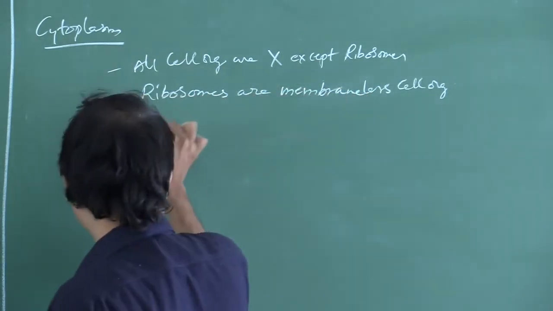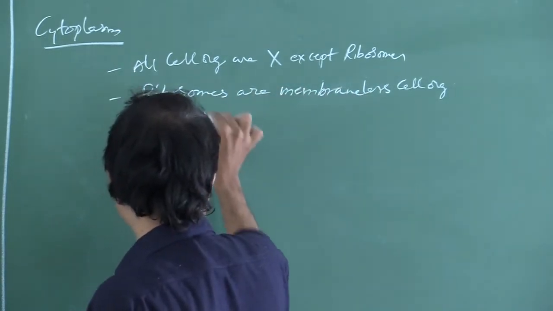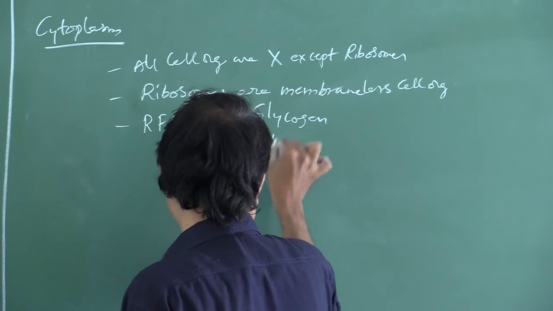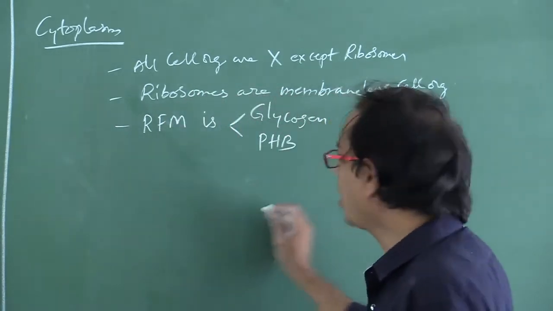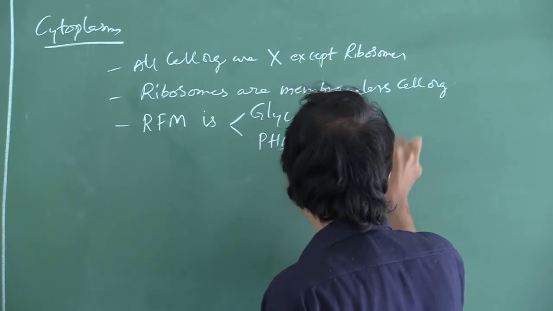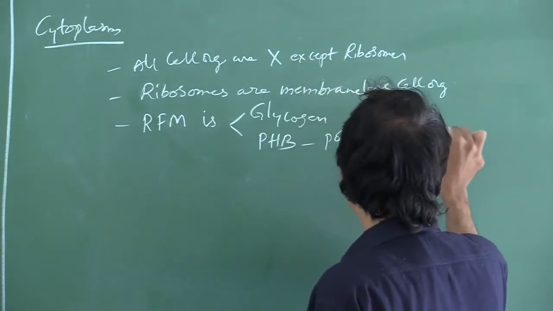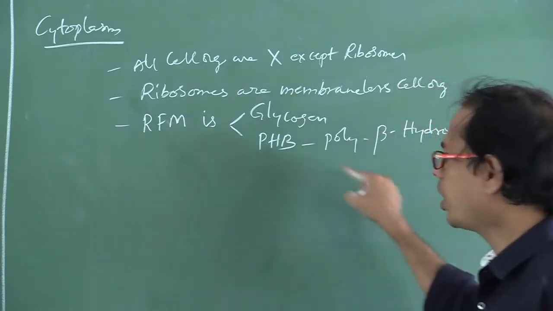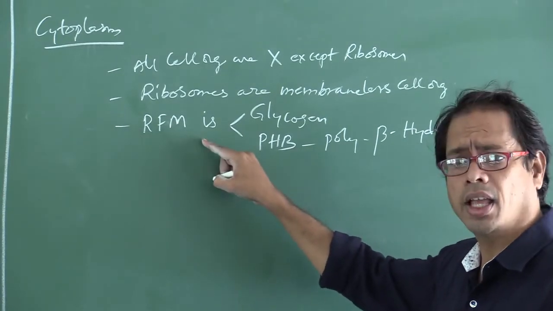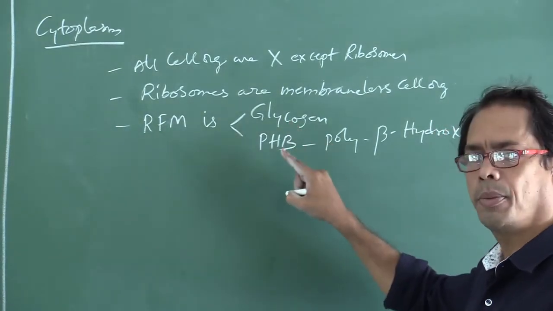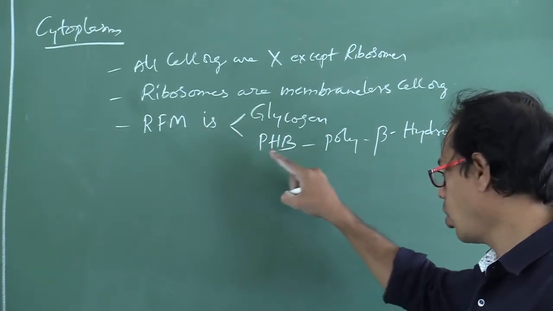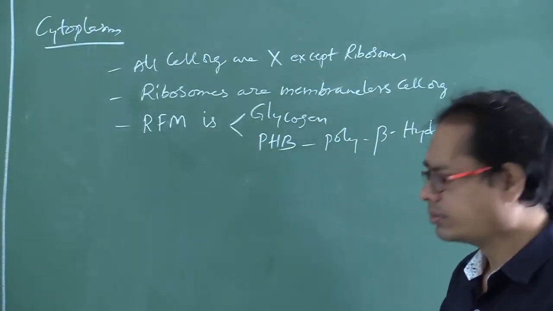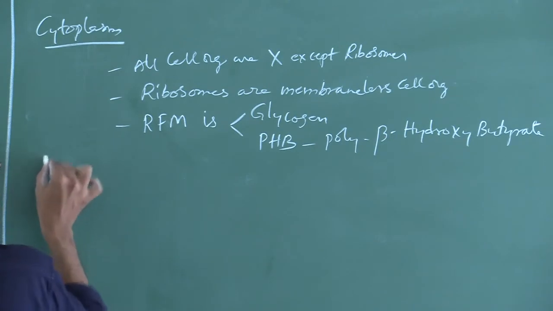And what is the reserve food material? Reserve food material is glycogen and PHB. PHB full form is poly beta hydroxy butyrate. Reserve food material in bacteria is glycogen and PHB, that is poly beta hydroxy butyrate. That is about cytoplasm.